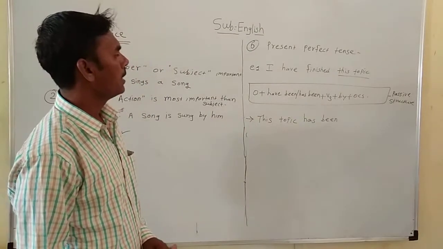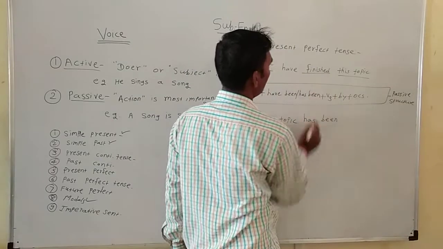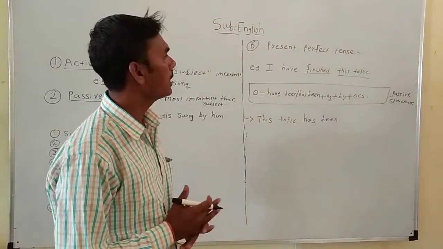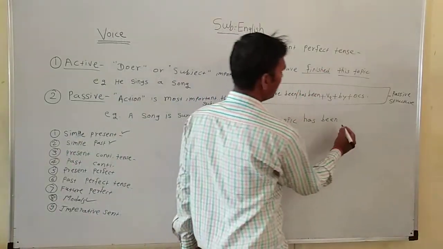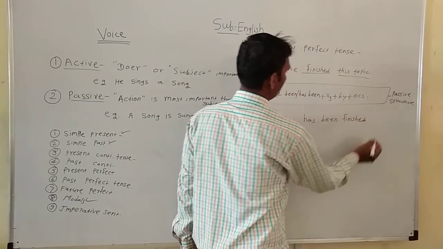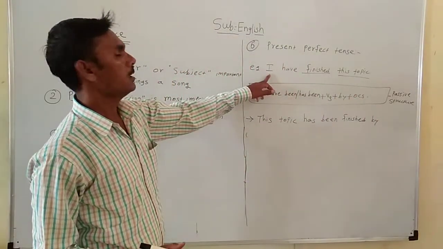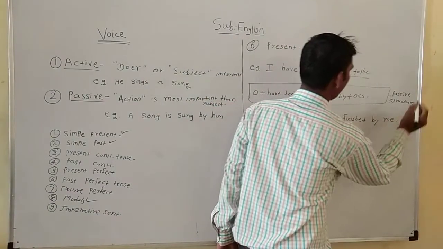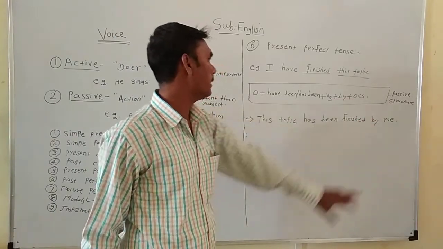This topic has been, then V3 of the given verb. If the sentence is in a perfect tense, the past participle or verb 3 is already given, so we take finished, then by, then the objective case of the given pronoun, me. This topic has been finished by me.